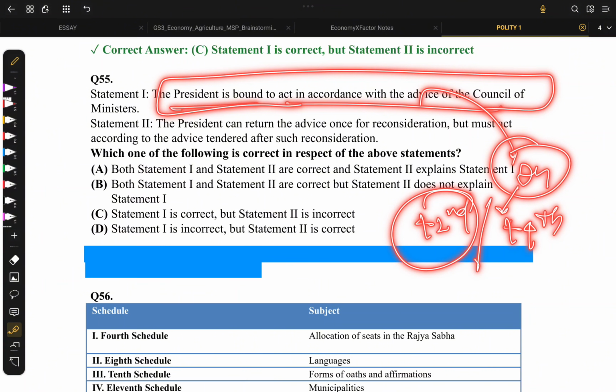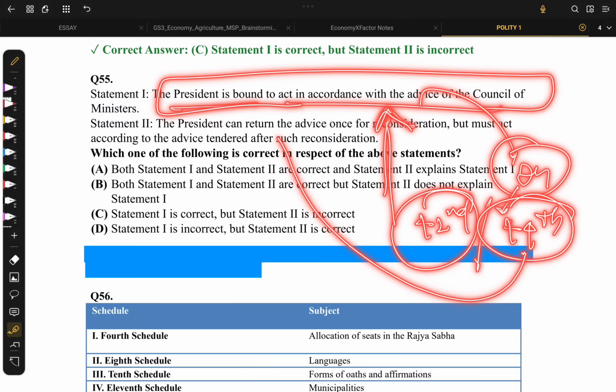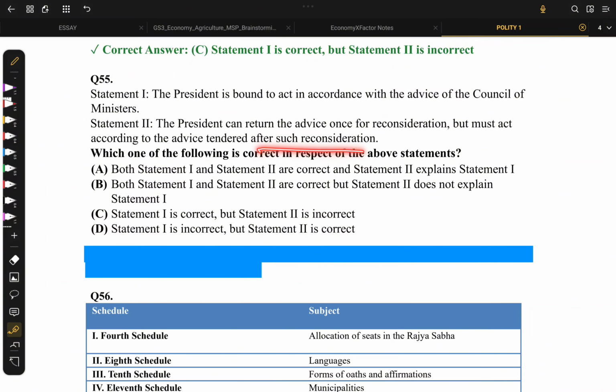The 42nd made it compulsory for the president to act on the advice, whereas the 44th added the clause that he can return the advice once for reconsideration, but if the Council of Ministers again tender the same advice, then he must accept that advice. So we arrive at option B.